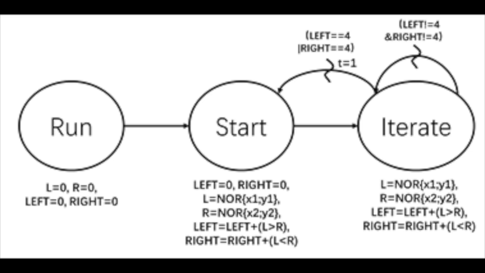The model consists of 3 events. The first event is our initialization event that sets all variables to 0. The start and iterate events serve a similar function: to simulate one single game. First, we determine the score of each team by assigning L and R new values by a distribution function, which in our case is the normal distribution. If L is greater than R, left gets added by 1, and if R is greater than L, right gets added by 1. The only difference is that the start event resets the series score to 0.